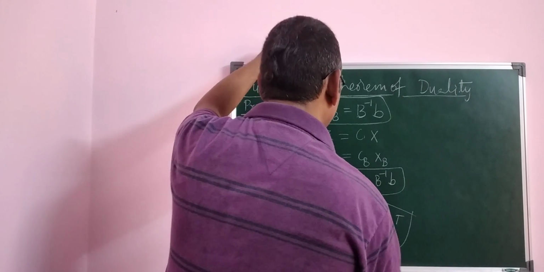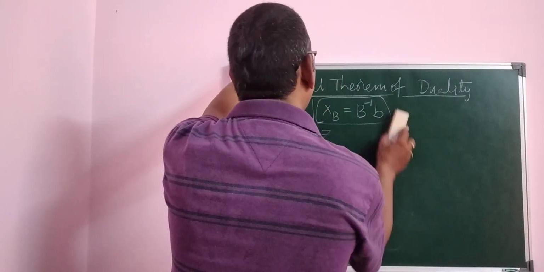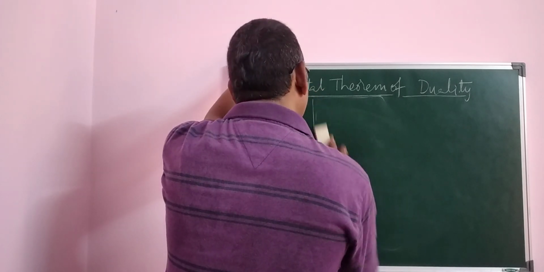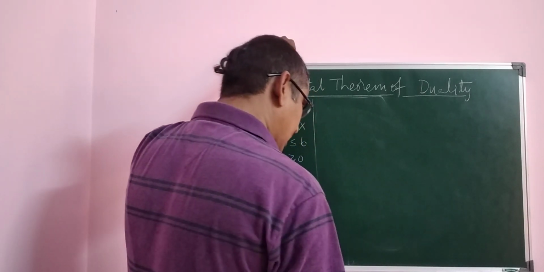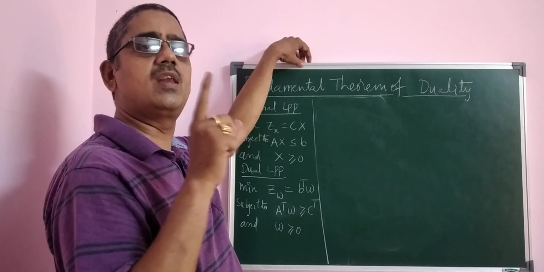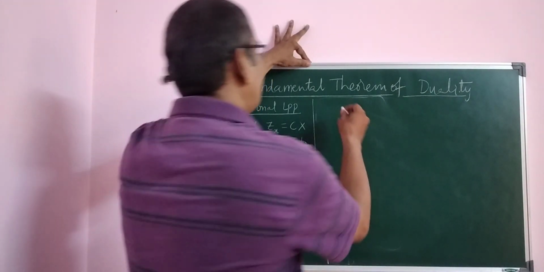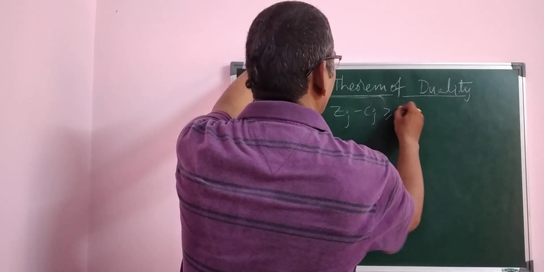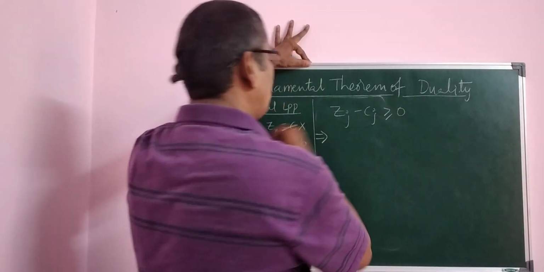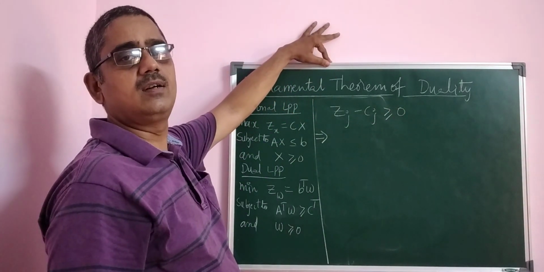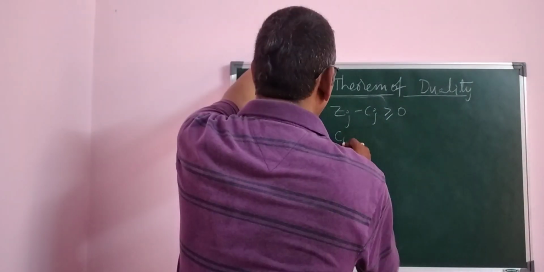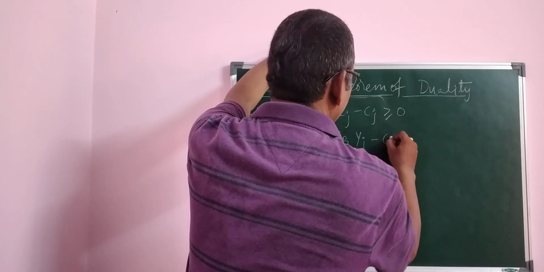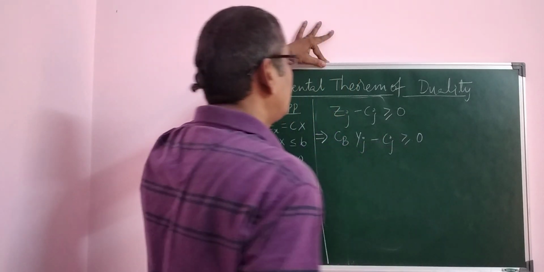I consider Zj minus Cj greater than or equal to 0. That is the condition for optimality of the primal linear programming problem. What is that? Zj minus Cj, which is greater than or equal to 0, which implies, what is the Zj minus Cj formula? It is CB yj minus Cj. CB yj minus Cj is greater than or equal to 0.